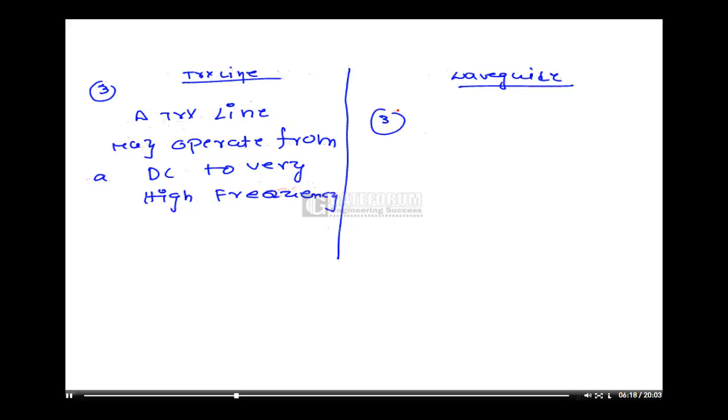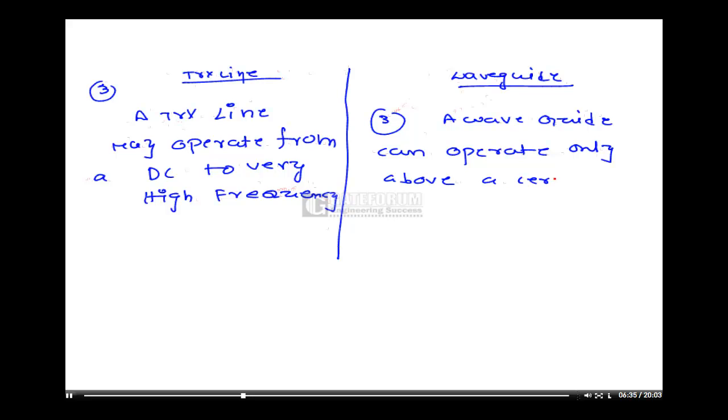Whereas a waveguide can operate only above a certain frequency called the cutoff frequency.